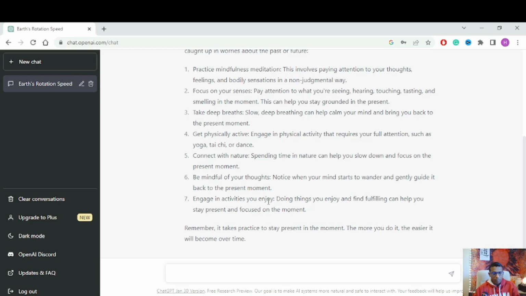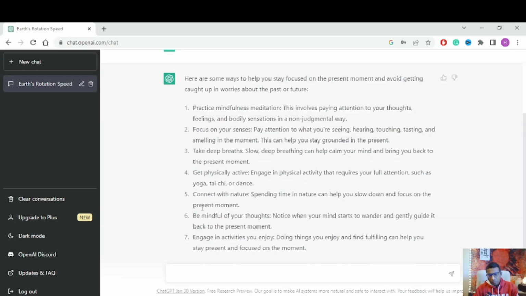Okay, those are the details ChatGPT gave about keeping your mind in the present moment. Worry about how much speed the Earth rotates. Try to keep your mind in the present moment. That's a short video about ChatGPT.